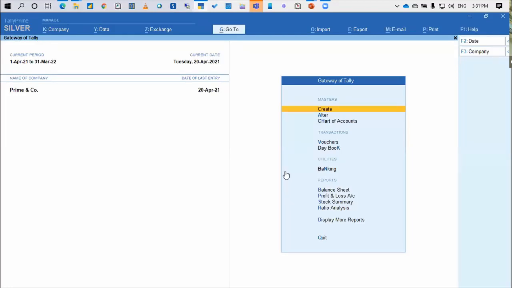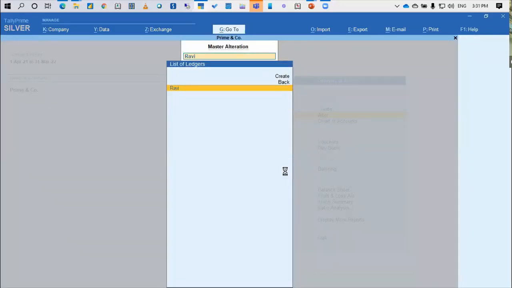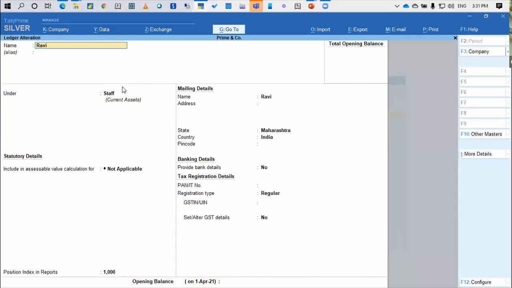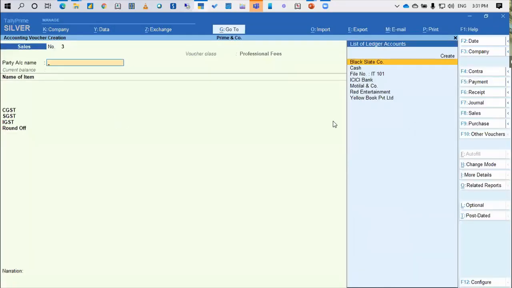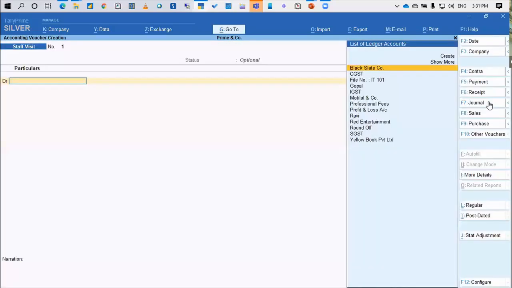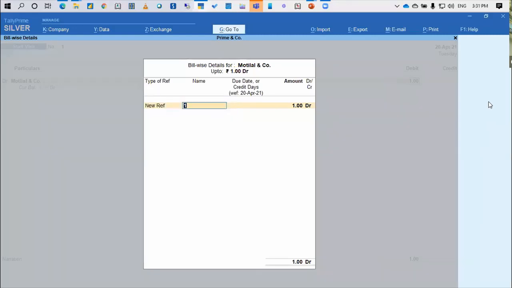All right. So now whenever I pass any entry, and simultaneously to this, I've created my staff ledger also, a couple of staff ledgers. Let me just show you. So this is my staff ledger. I can group it under the current assets or wherever I want to. All right. So now I can go and pass the entry. I'm saying F7 journal and I'm saying staff visit. Okay. So let's say my staff has visited for this Motilal and Company. So I will just write 1. Why 1? I will come to that. I can write here, let's say, the income tax, or I may devise some nomenclature. Okay, income tax office visit.